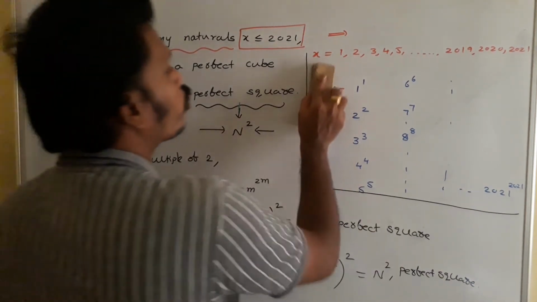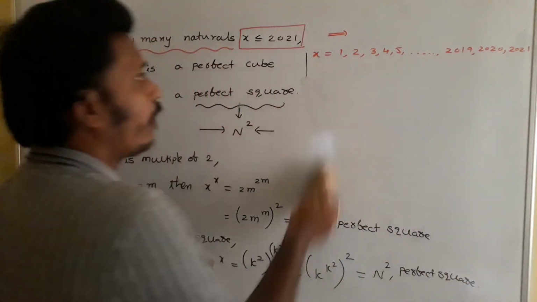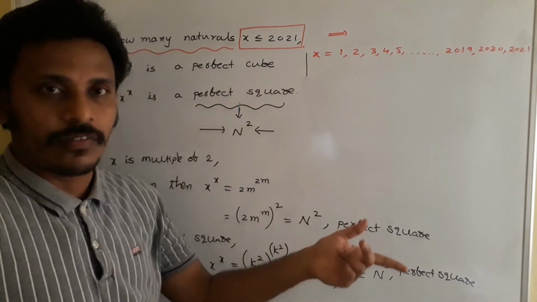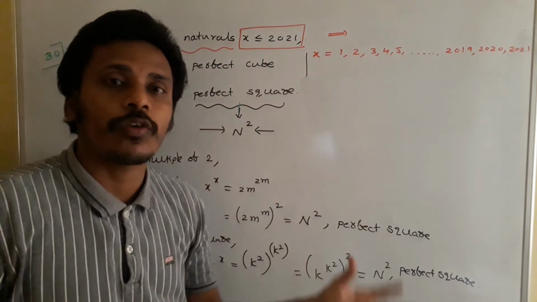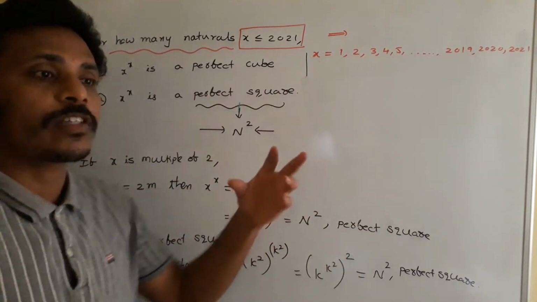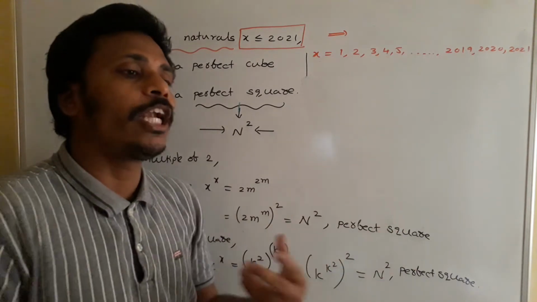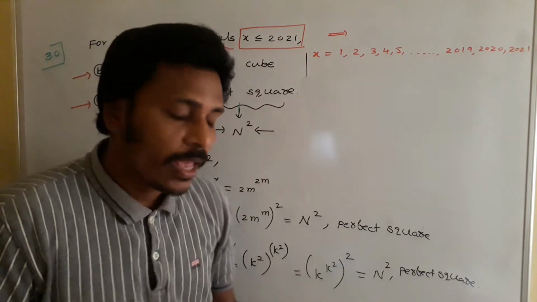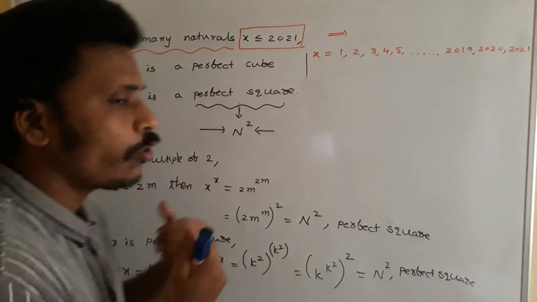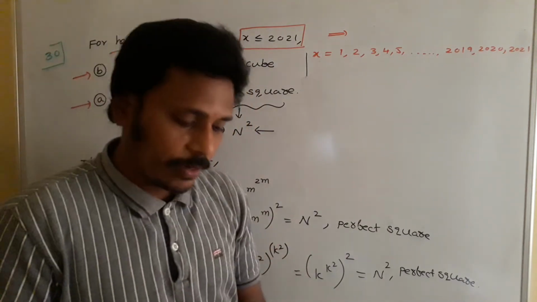See, there are 2021 possibilities for x. Once again I am explaining for you. If you replace x with 1, 1 power 1, you need to check whether it is a perfect square or not. If you replace x with 2, 2 power 2, we need to check whether it is a perfect square or not. 3 power 3, 4 power 4, 5 power 5, everything we need to check. My idea is, if x is a multiple of 2, clearly a perfect square. If x is a perfect square, then also we will get perfect squares.